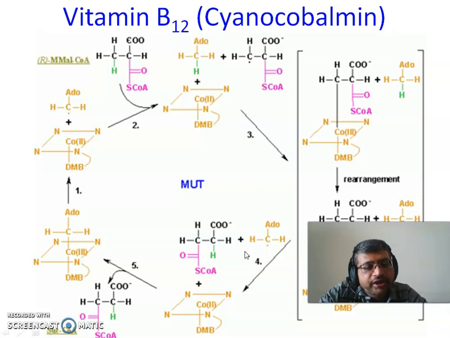This then gets a hydrogen atom from the nearby 5'-deoxyadenosyl group, and the free radical generated in the adenosyl group attaches back to give us 5'-deoxyadenosylcobalamin, and we get succinyl-CoA as a product. This is how we get vitamin B12, that is cyanocobalamin. We will see further vitamins in our next lectures.